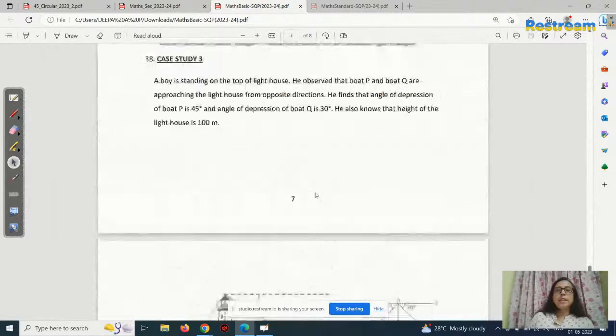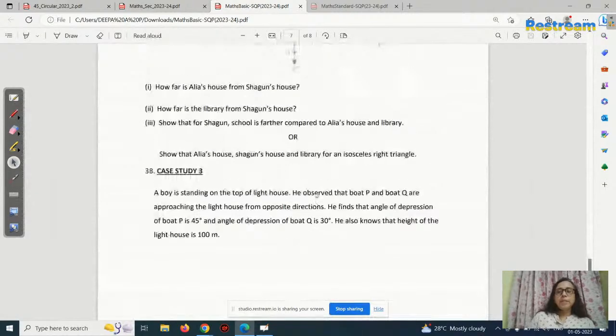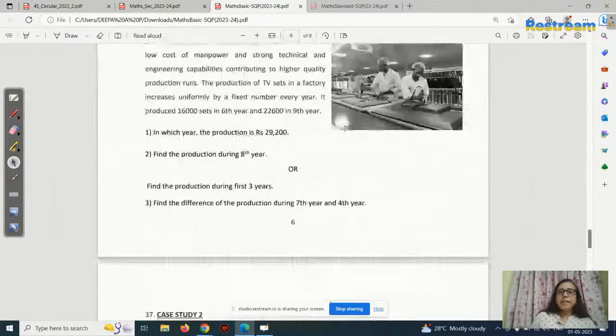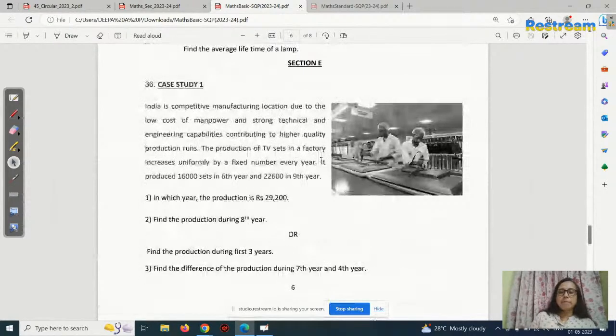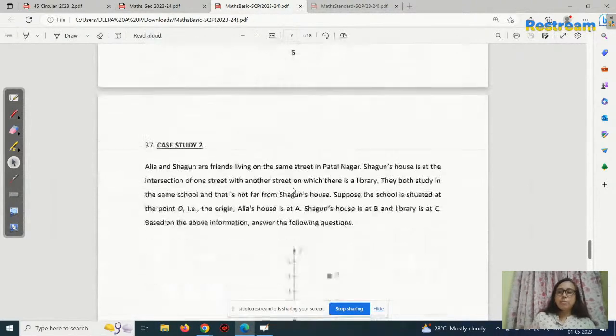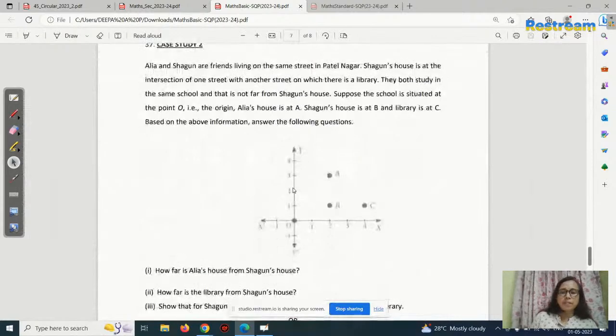Three questions are there. But children, in the previous year, this sample question paper, that is in the year of 21-22, the board has given the same pattern. I'll explain. Here, case study 1 is from arithmetic progression, right? Then case study 2 is from coordinate geometry.